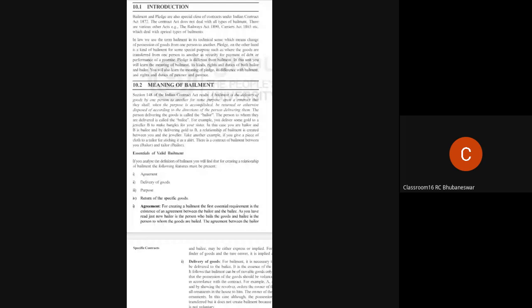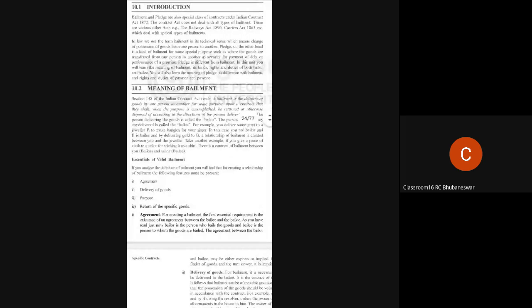Here is the same example, the jeweler one. Suppose you deliver some gold to a jeweler B to make bangles for your sister. In this case, you are the bailer. The person who gives the goods is called the bailer, and B is the bailee.